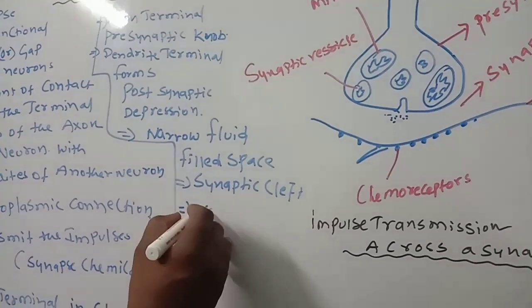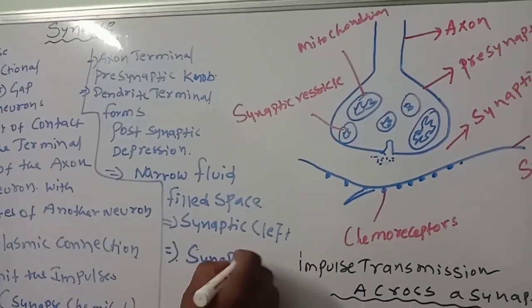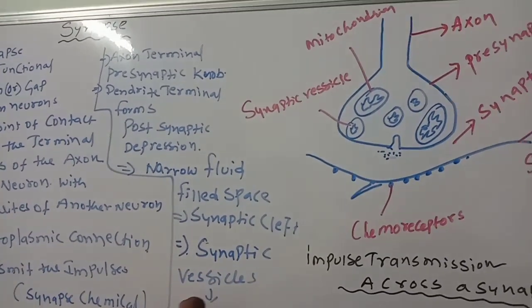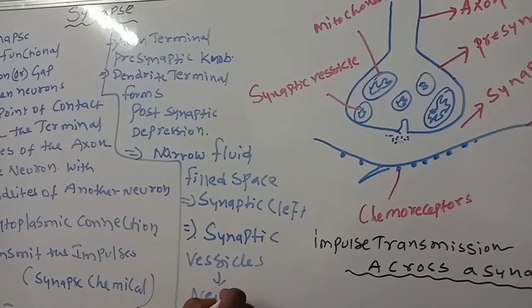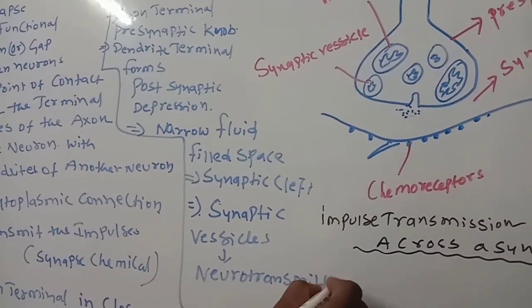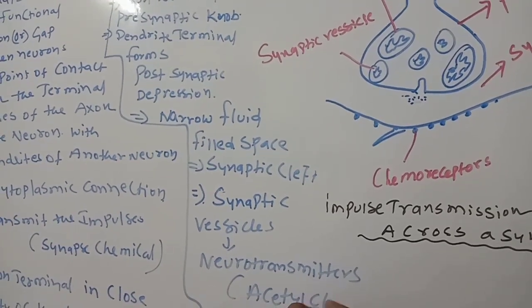Next, in that synaptic knob, synaptic vesicles are present. They secrete neurotransmitters, very well known, like acetylcholine.